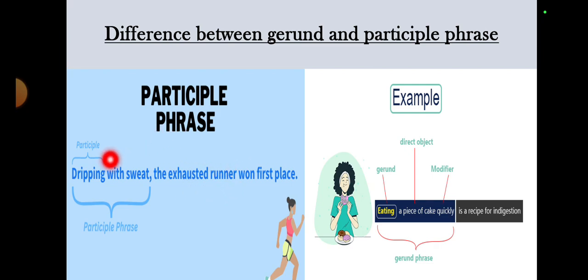All right, so as it is describing something, this will be the present participle phrase. Whereas on this side, see, eating a piece of cake quickly is a recipe for indigestion. This is something as a separate entity, and secondly, eating a piece of cake is describing something as a unit, as some act. All right. So this is how you need to differentiate between present participle phrase and the gerund phrase.